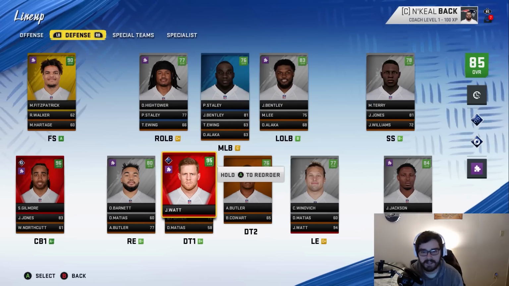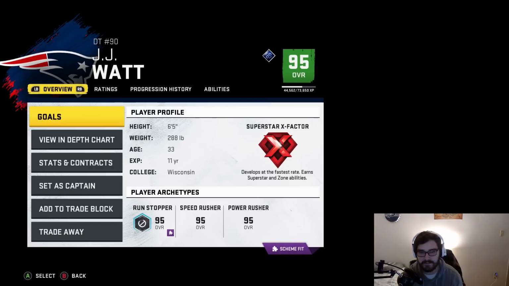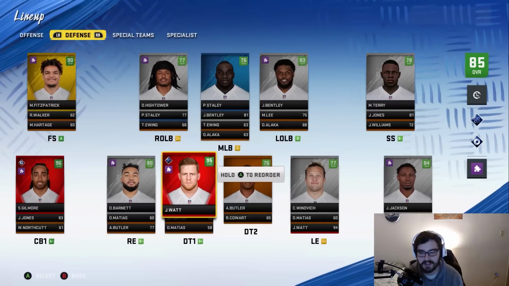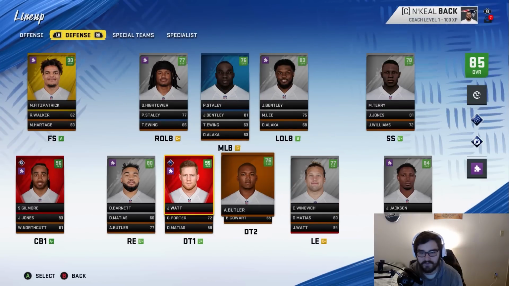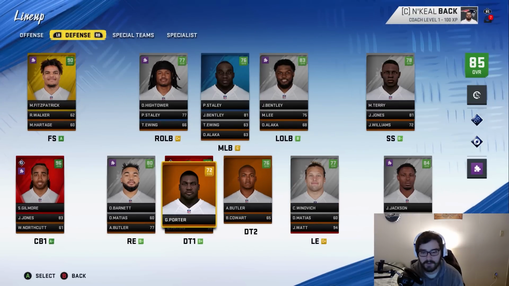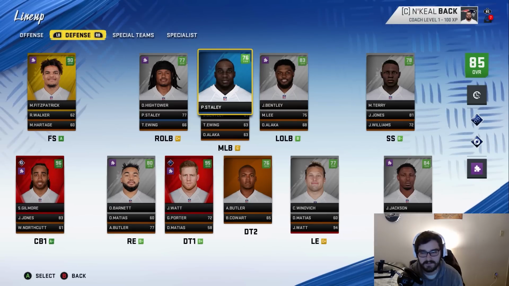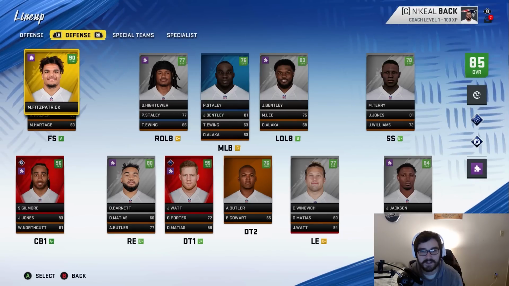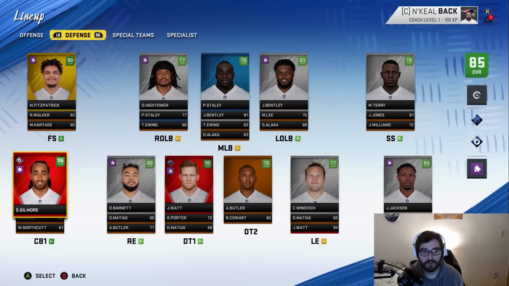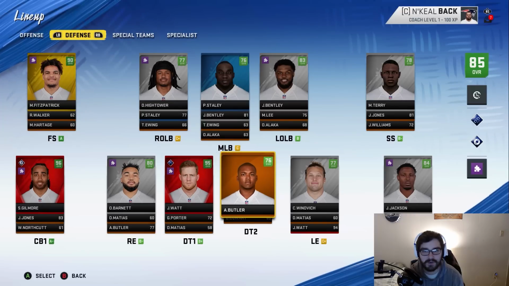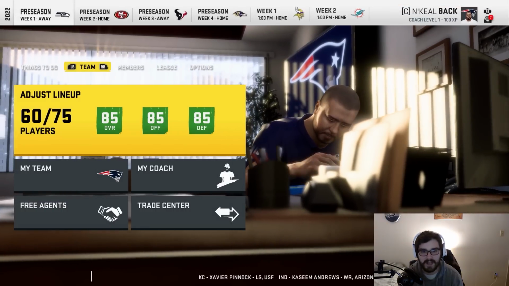We finally have a dominant defensive tackle on the team in the form of JJ Watt. He's a 95 overall. He probably could play edge for us perfectly fine, but I want him at defensive tackle. Seeing what Porter did last year makes me just really wonder what JJ Watt's going to do. Hopefully he can just get a ton of sacks. We also added Minkah Fitzpatrick to the secondary. He's a 90 overall superstar development player. We have a really good team here, I think. I definitely think this team can make it to the playoffs. We also added that middle linebacker.